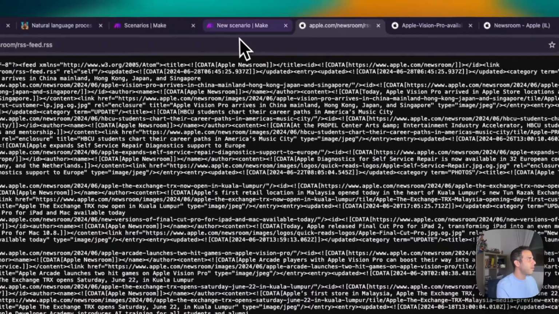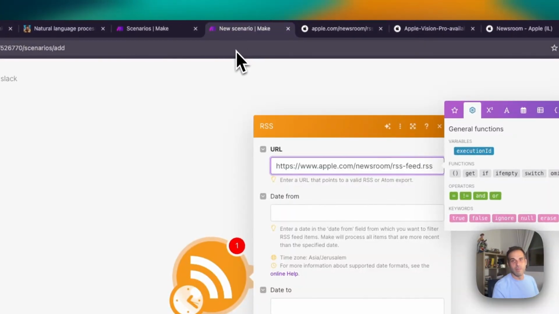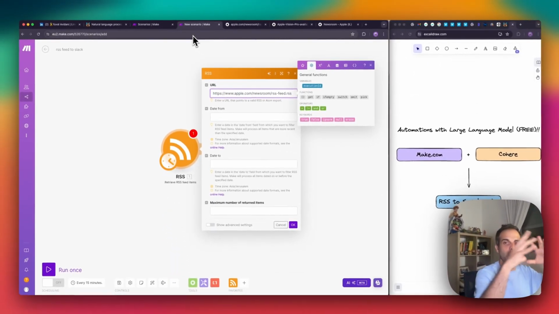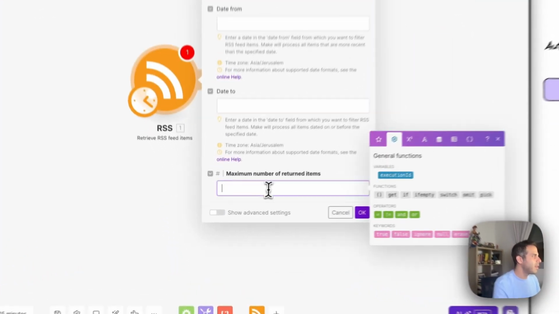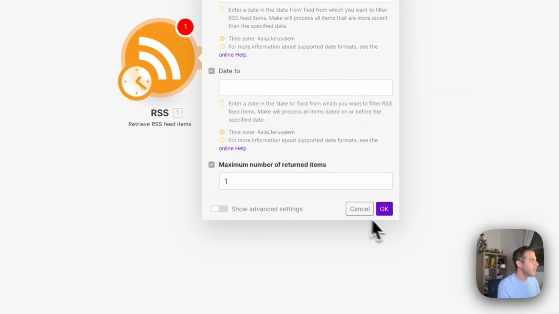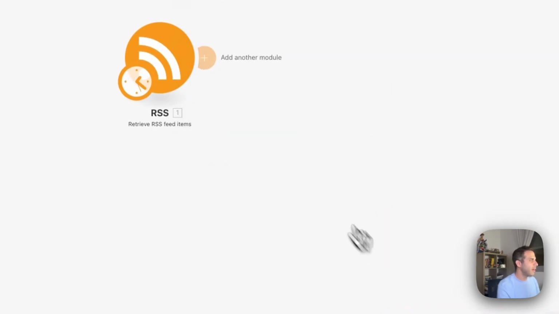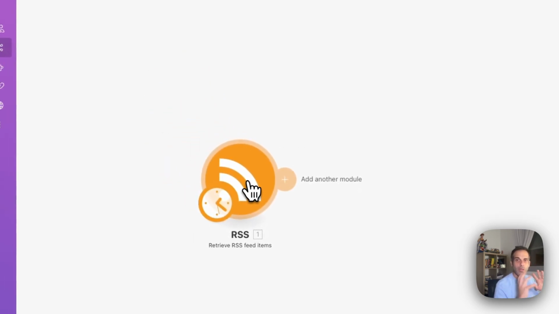So in our case, I would like to get only one because I want to test only one. I don't want to get too many. So let me write in here one and click OK. Now we have the trigger all set up.